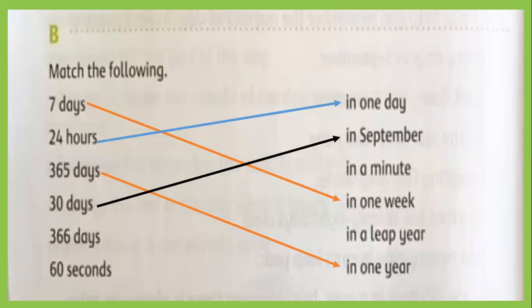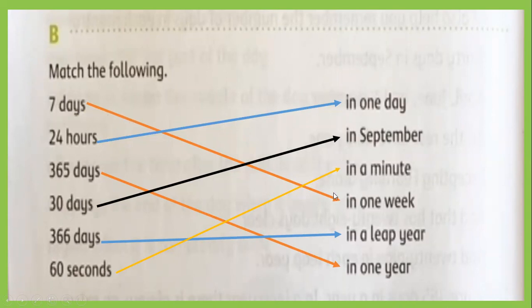Remember, 30 days in September, April, June, and November. 366 days in a leap year. 60 seconds in a minute. Okay, children, match with the help of a ruler. Use the ruler to draw the line.